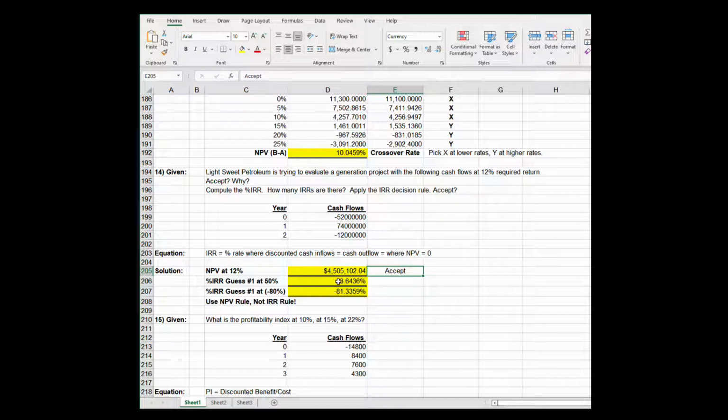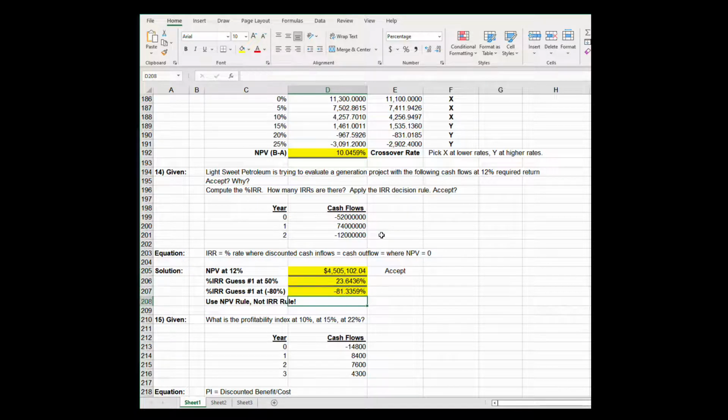And we compute the IRRs: NPV equals 0 equals minus 52 million plus 74 million over 1 plus some rate plus a minus 12 million over 1 plus some rate squared. I can do that longhand math, or I can use the IRR advanced formula in Excel. One of the IRRs hits NPV equals 0 at 23.64%. If I keep trying, I find indeed a second IRR. So Descartes' rule of signs was correct. There are two IRRs, and the second one's at minus 81.34%. In this case, use the NPV rule, the best method that we've learned.